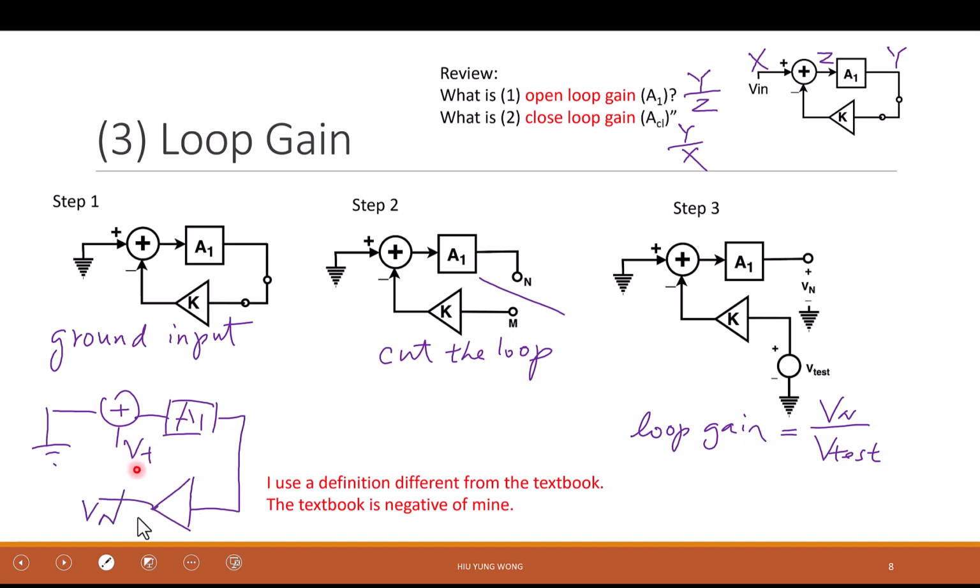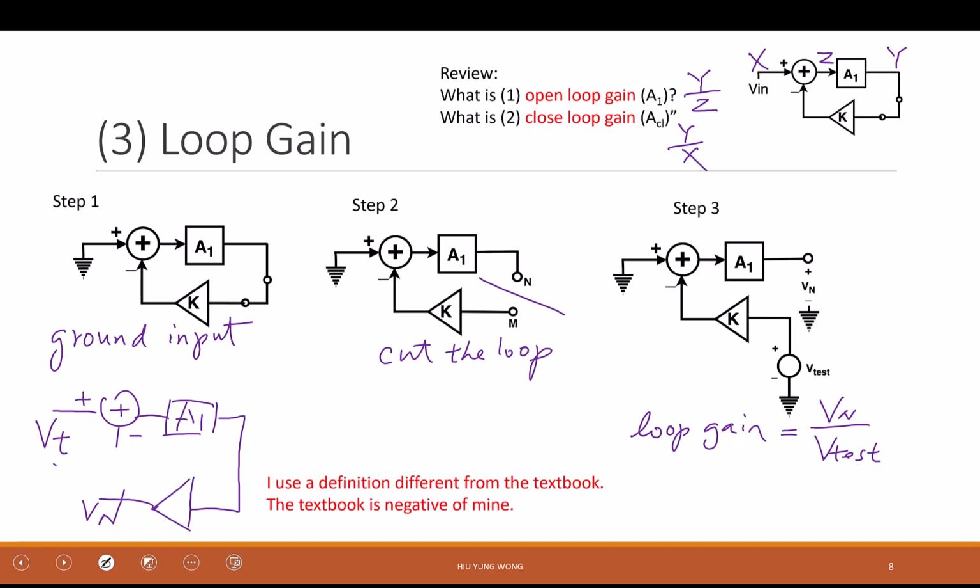I cut it here, apply a Vtest here, go through the loop and get this. So now you see clearly: if I apply the test instead of here, I put it here, this is plus, this is minus. So what I get is a negative loop gain. So it's different from the definition.